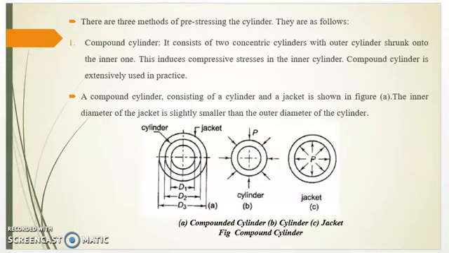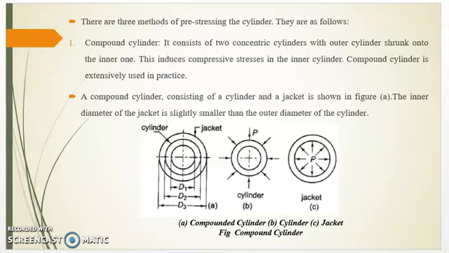There are three methods of pre-stressing the cylinder. They are as follows. First, compound cylinder. It consists of two concentric cylinders with the outer cylinder shrunk onto the inner one. This induces compressive stresses in the inner cylinder. Compound cylinder is extensively used in service.